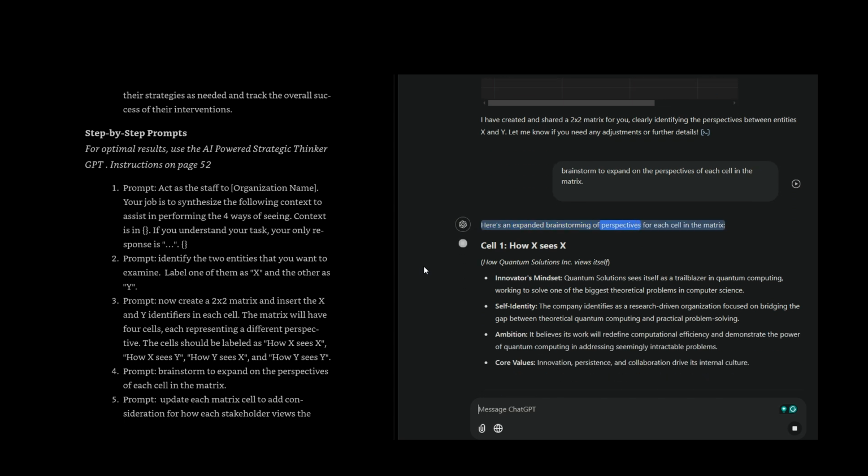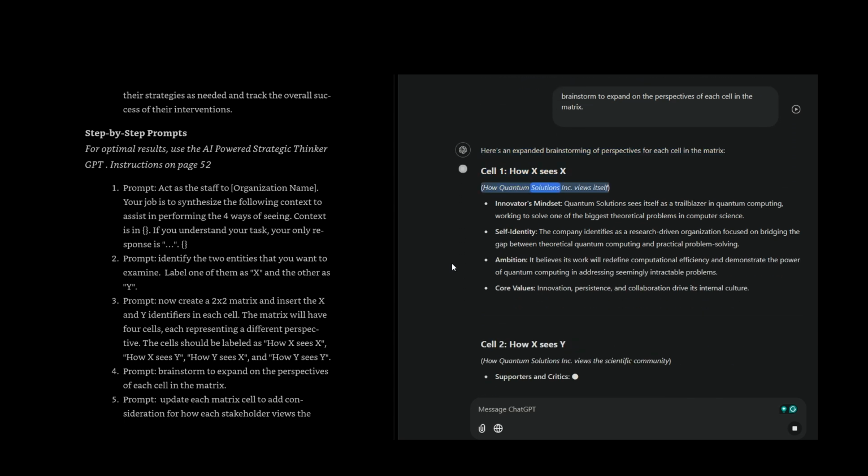Here's an expanded brainstorming of perspectives for each cell in the matrix. Cell 1, how X sees X, how Quantum Solutions Inc. views itself.